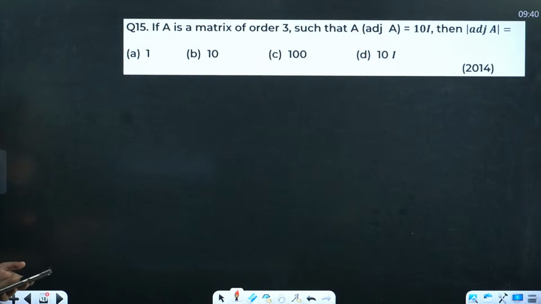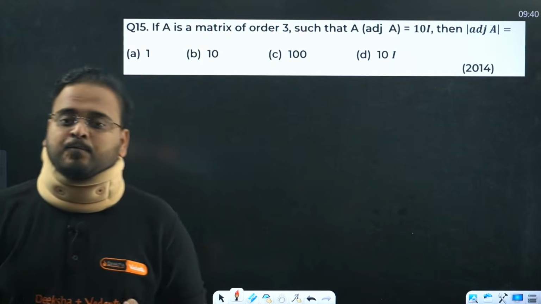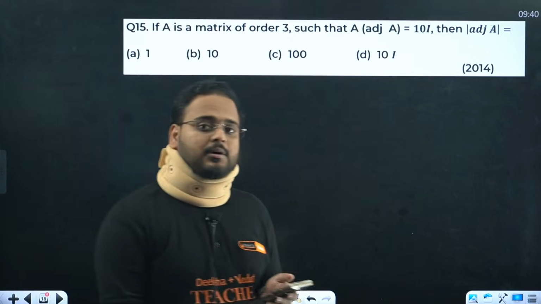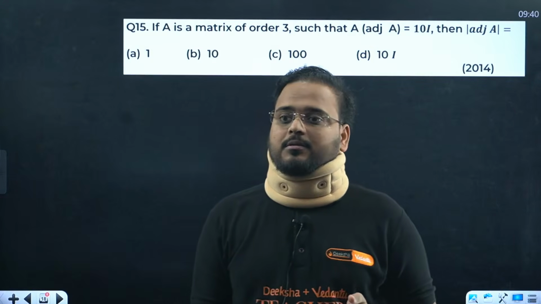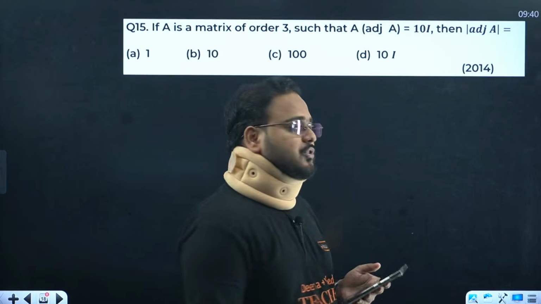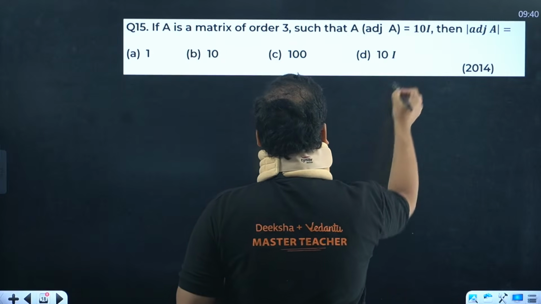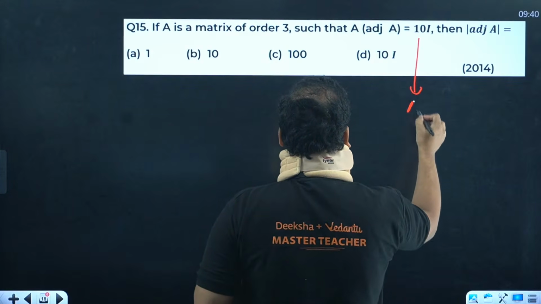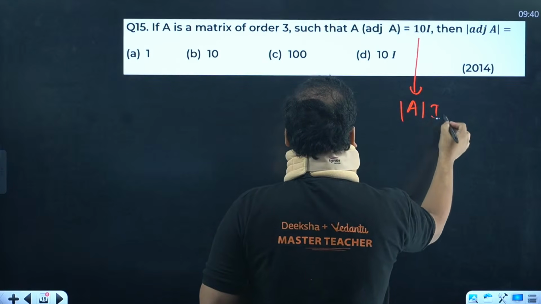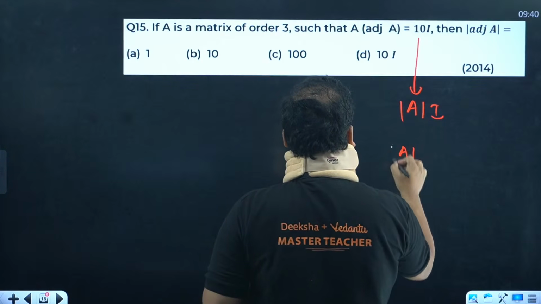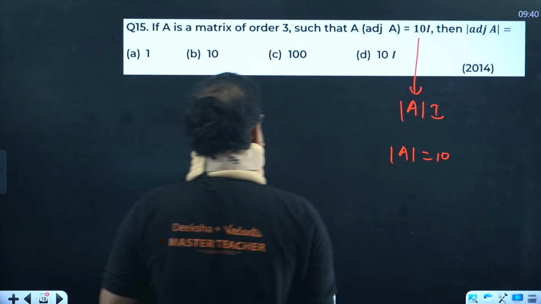Question number 15 now. If a matrix of order 3, this is a determinant question, I think, right? A property based question. A adjoint A is 10I. We know that from here. Property says determinant of A times I. It means determinant of A value is how much? 10. This is 10, okay?